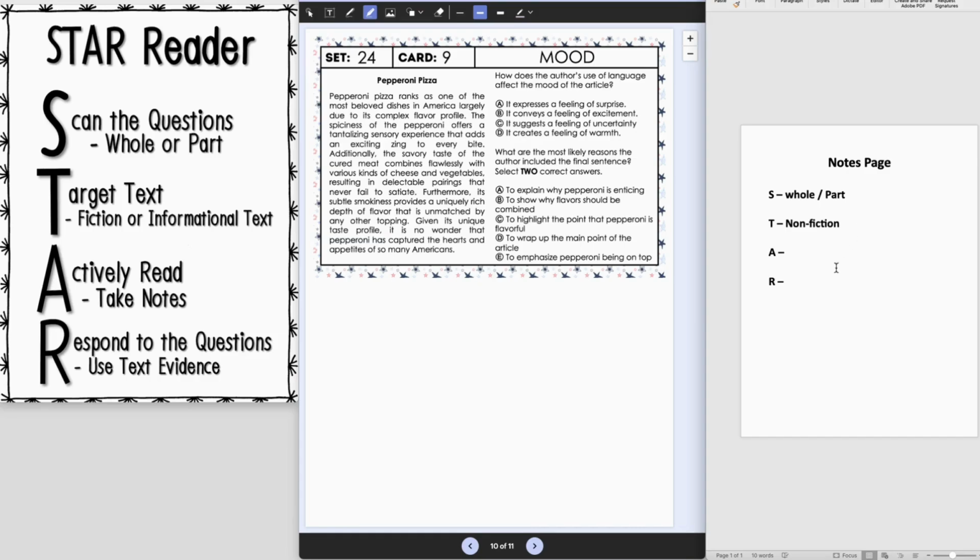So here we can see this is a nonfiction or informational text, kind of the positives of pepperoni pizza. All right, as we actively read again here, we're going to think about kind of who, what, when, where, and why about this nonfiction topic.